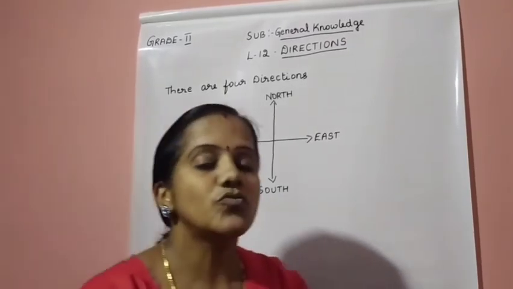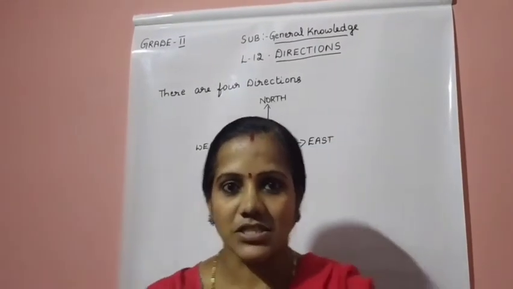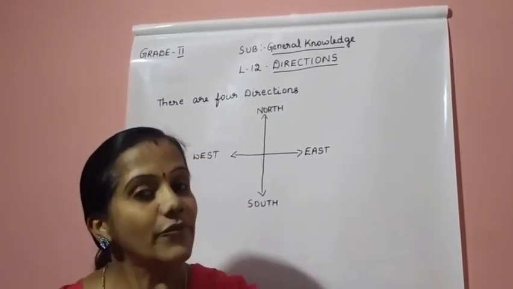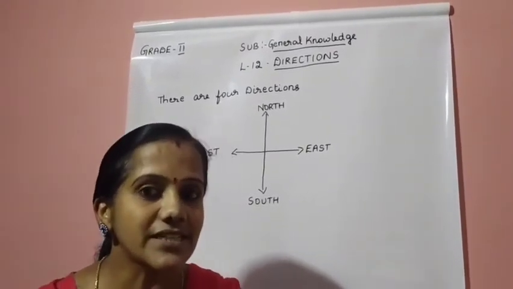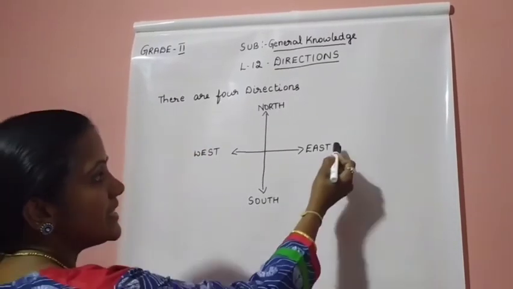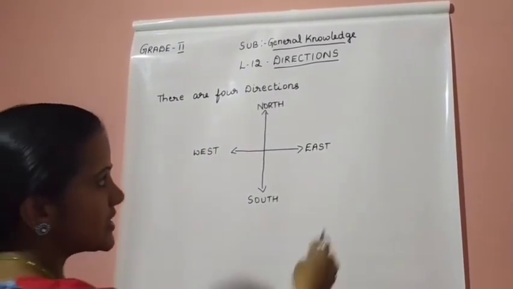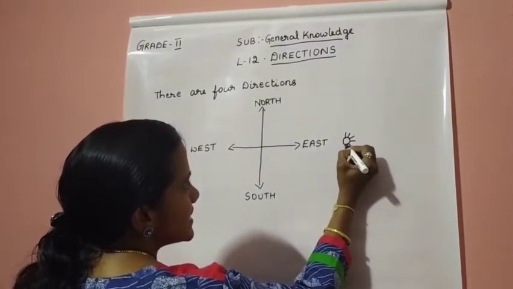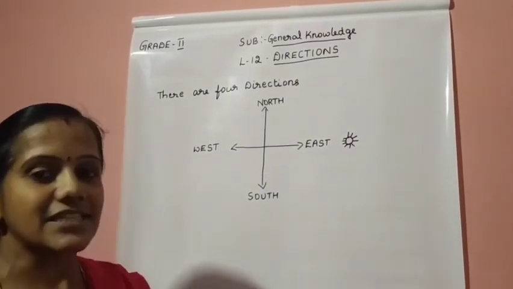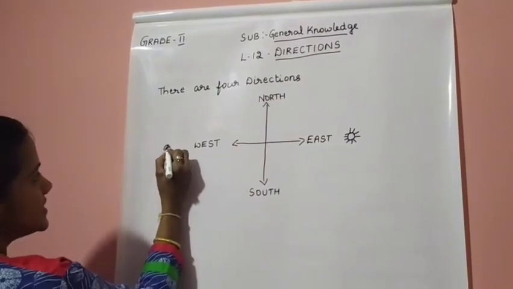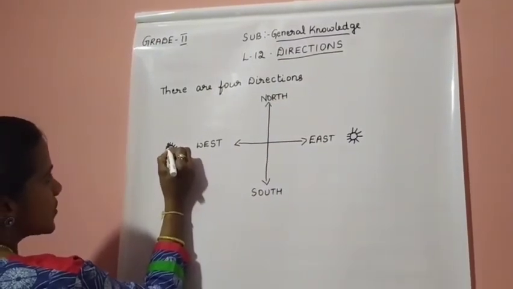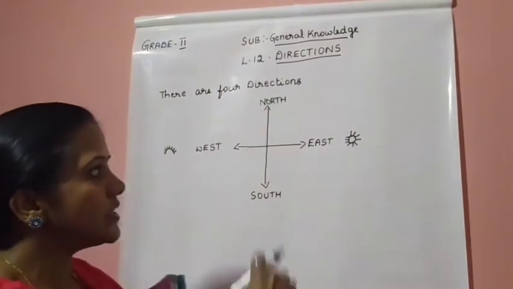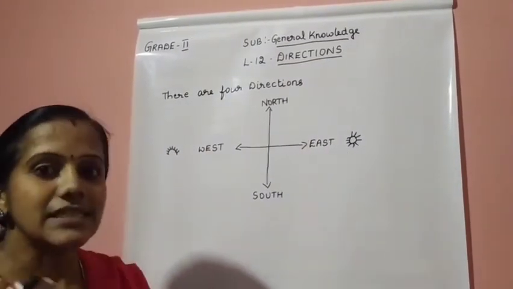Let me tell how you will find out these directions. Okay. So where does the sun rise, children? We all know in which direction the sun rises. Yes, it's in the east. Okay. So the sun rises in the east. And where does it set? It sets in the west. Okay. So how will you find the directions if you know that the sun rises in the east.